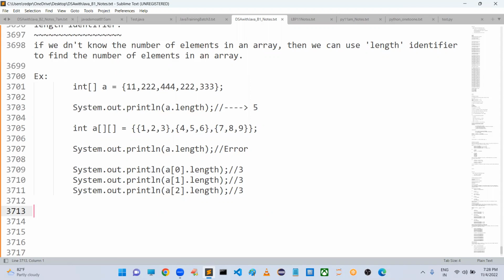Okay, can we know programmatically if an array has a nested array inside? Yeah, it is possible. If you print A, we will get a reference. If you print A of 0 also, we will get a reference. From that you can identify.